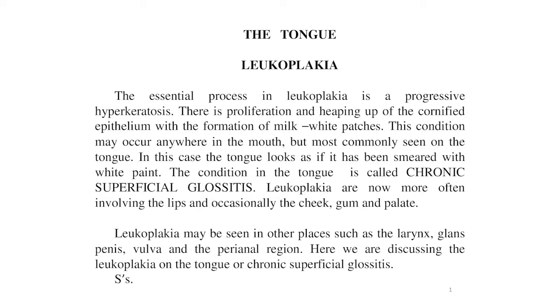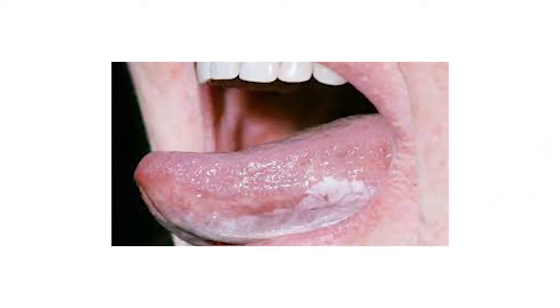Leukoplakia now more often involves the lip and occasionally the cheek, gum and palate. Leukoplakia may be seen in other places such as the larynx, glans penis, vulva and the perianal region. Here we are discussing the leukoplakia on the tongue, or chronic superficial glossitis. Dear students, here is a good picture on your screen of the leukoplakia of the tongue, clearly seen as the whitish patch at the lower side of the tongue.